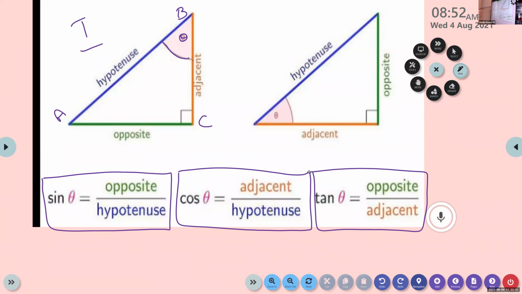Sine theta equal to opposite side by hypotenuse. Cos theta equal to adjacent side by hypotenuse. And tan theta equal to opposite side by adjacent side.